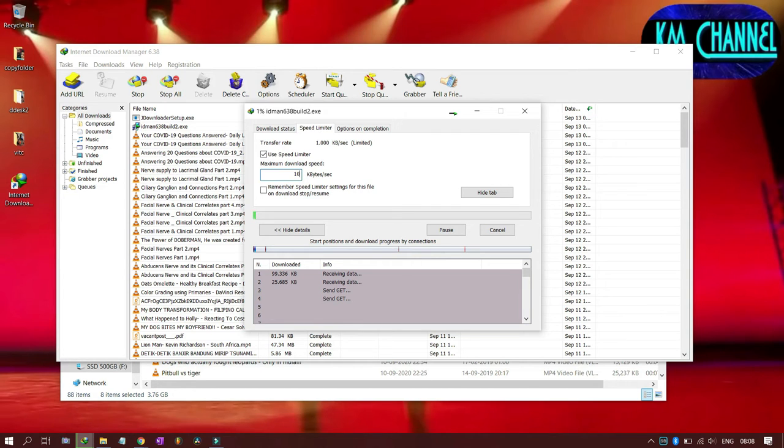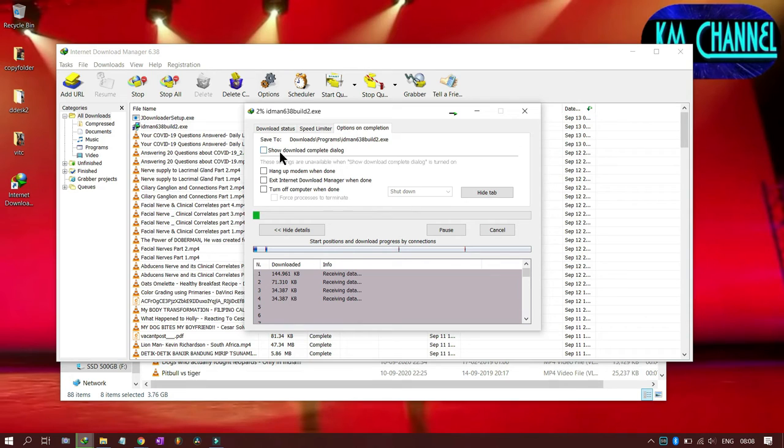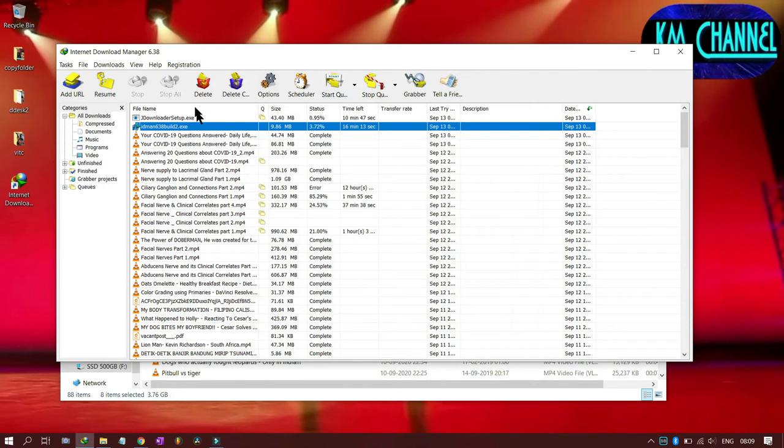Now you can imagine how slow internet is out here in the Andamans. It is very, very slow. And other options: stop download complete dialog box, hang up the modem when done, exit Internet Download Manager when done, turn off the computer when done. These are very nice features, and I found this a very useful software.